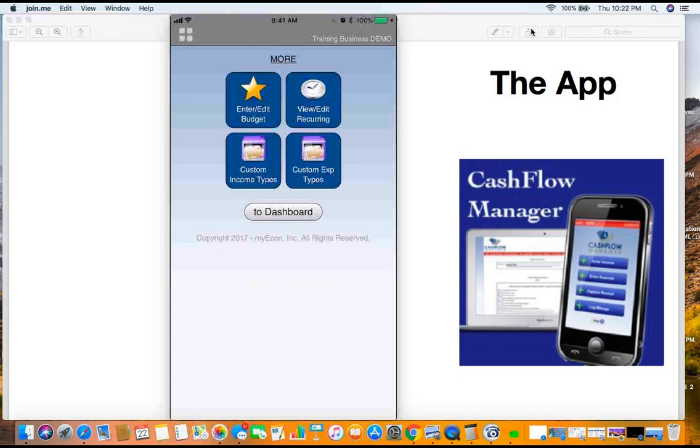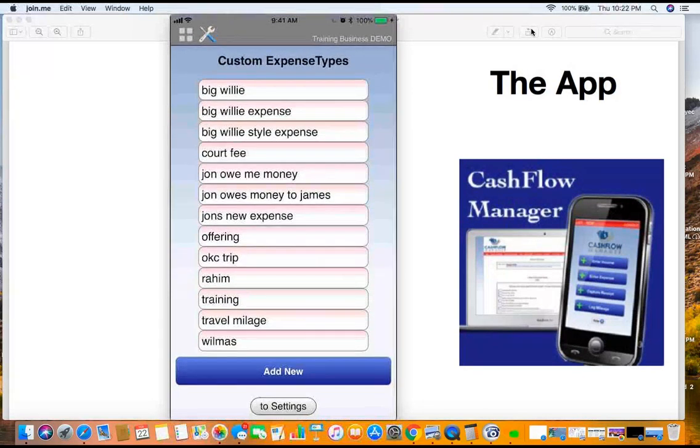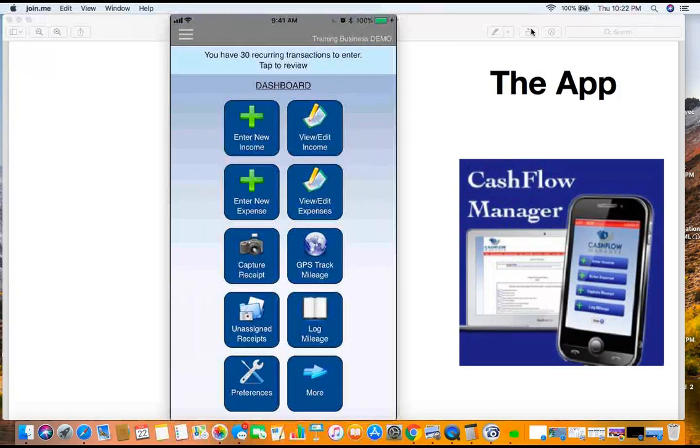So I can go right here. I got my custom expenses. Boom, look, that's my drop-down menu. So I kind of got a little crazy stuff in here. John owes me money, James, and all the people, put all kinds of stuff in here, right? Okay, so we're done with this. So this here, ladies and gentlemen, is how the app interface works. Now what I'm going to do is switch over to the actual computer, okay? So I want to show you how the interface is, where it is on your site, because there are some other things that I did not show you here that's going to be on there.